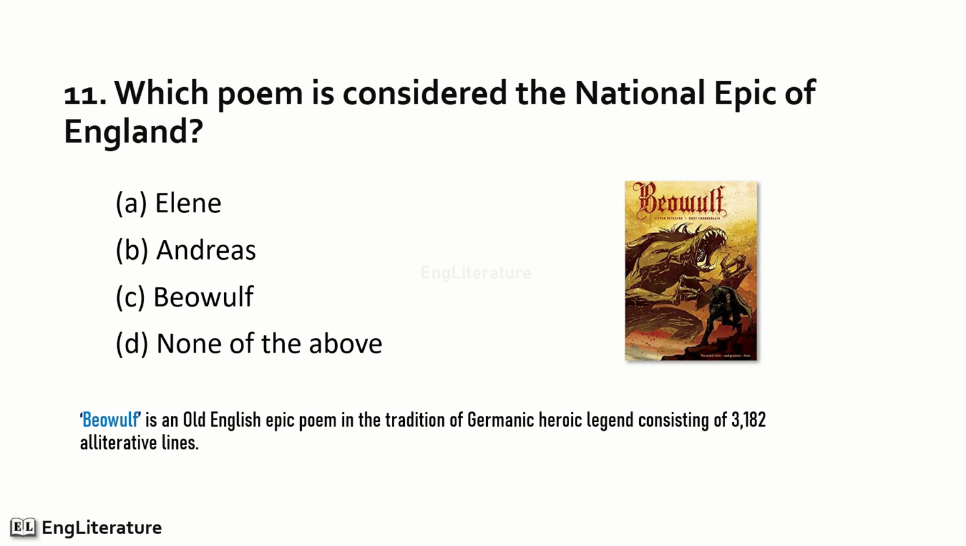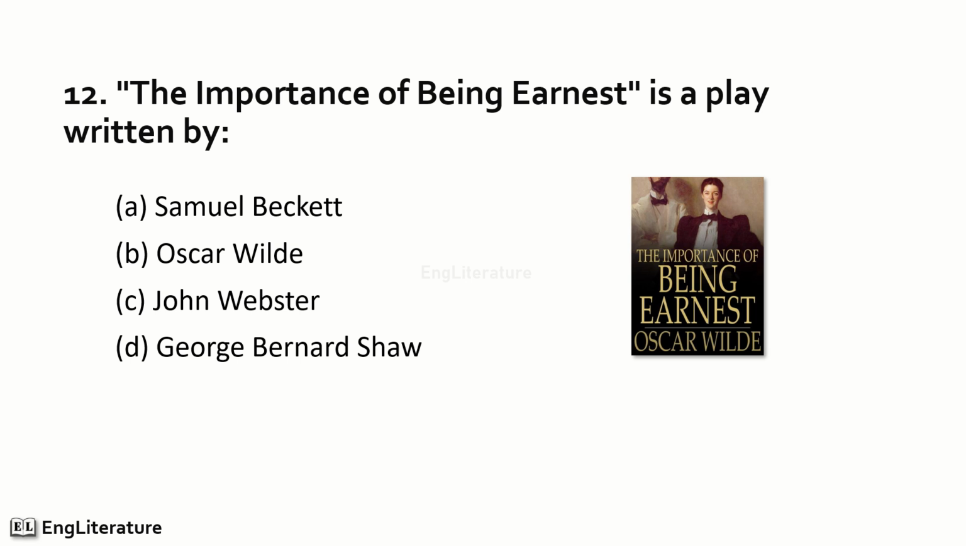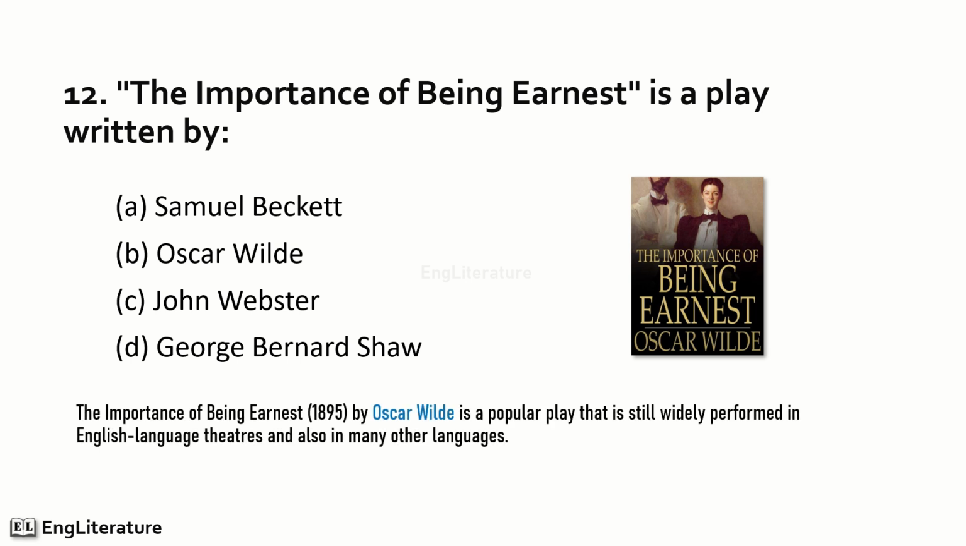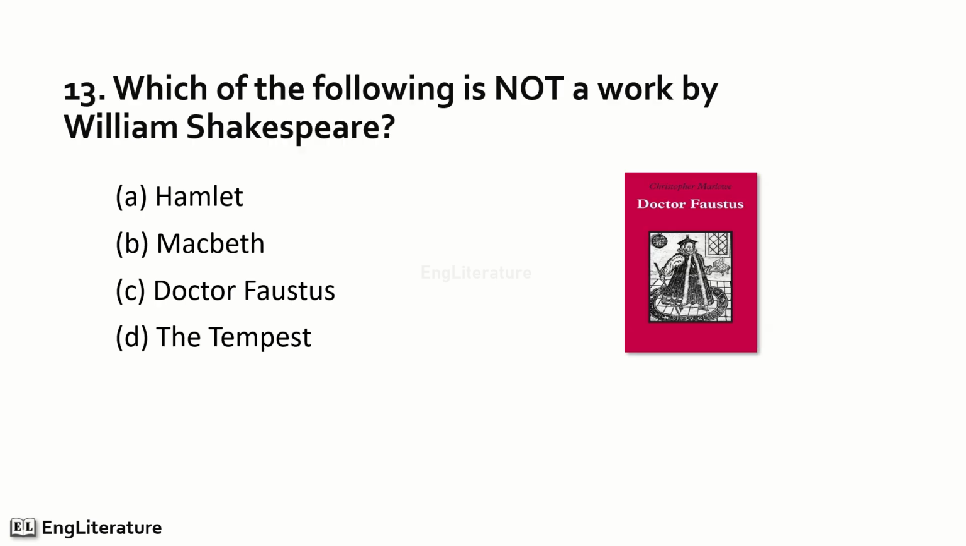Hence, the right option is number C. Beowulf is considered the national epic of England. The Importance of Being Earnest, 1895, by Oscar Wilde, is a popular play that is still widely performed in English language theatres and also in many other languages. Here, the right option is number B. The Importance of Being Earnest is a play written by Oscar Wilde.